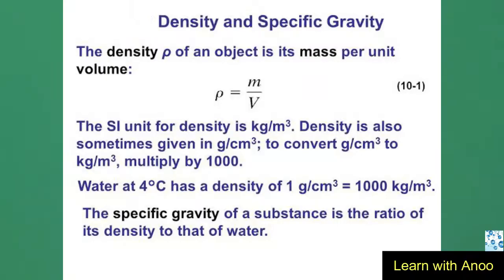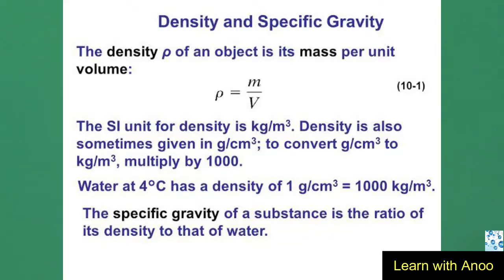Now the density and specific gravity. Density of a substance is defined as the quantity of mass per unit volume. For solids and liquids, the density is usually expressed in gram per centimeter cubed or kilogram per meter cubed. The density of gases is usually expressed in gram per liter. The specific gravity of a substance is the ratio of the density of a substance to the density of another substance, that is known as the standard. Density of pure water at 4 degrees centigrade is usually taken as the standard: 1 gram per centimeter cubed, or 1 multiplied by 10 to the power 3 kilogram per meter cubed.